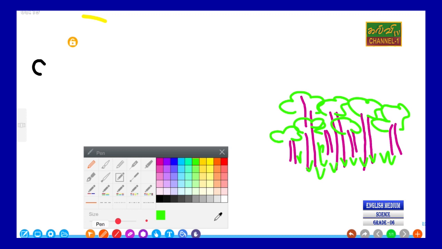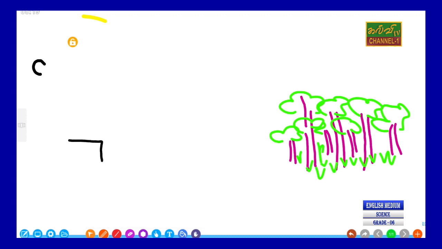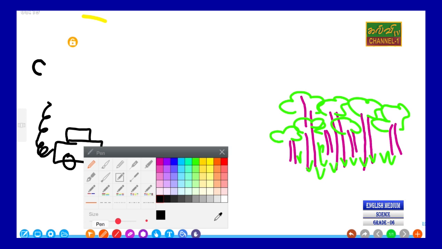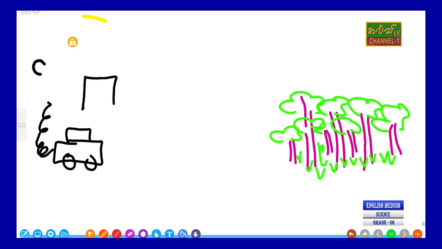In our environment, we also have vehicles. Vehicle smoke will be released to the environment. And you know some big factories are here, which can give out smoke.